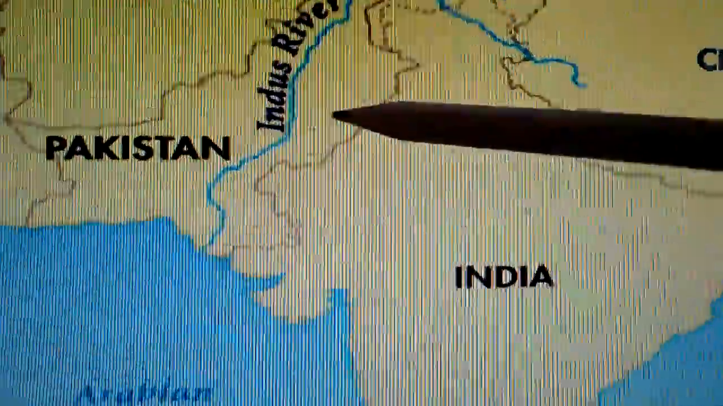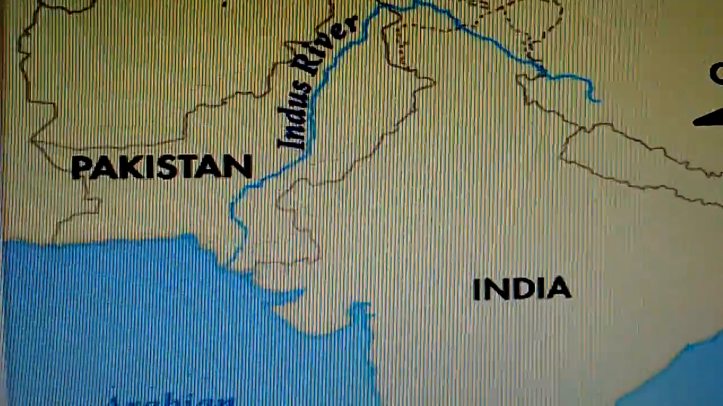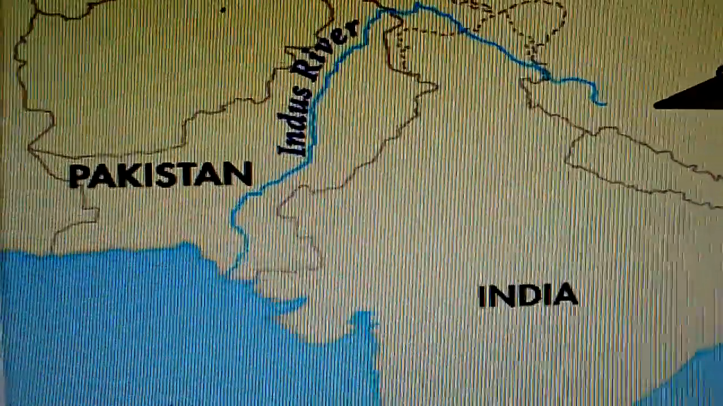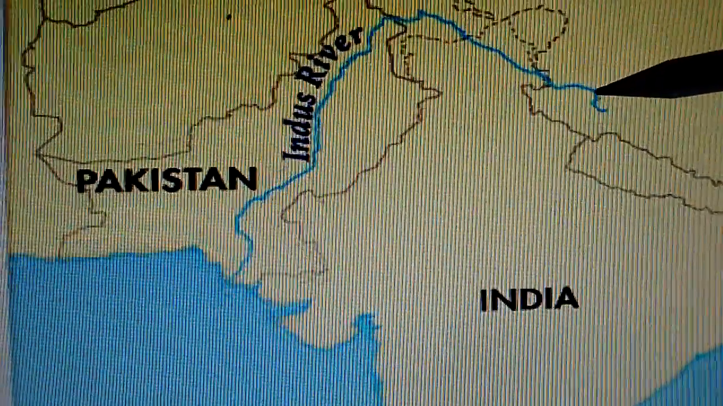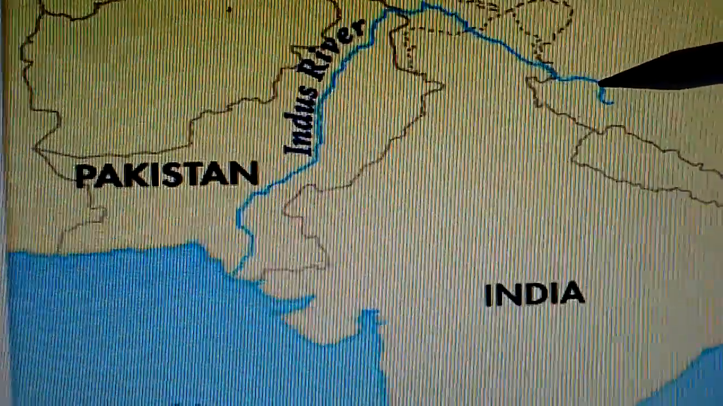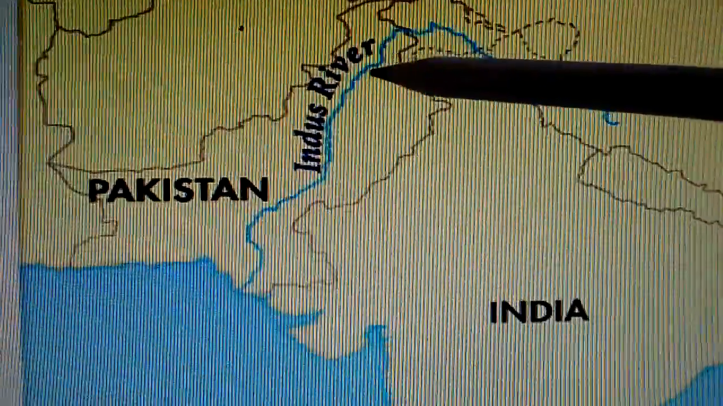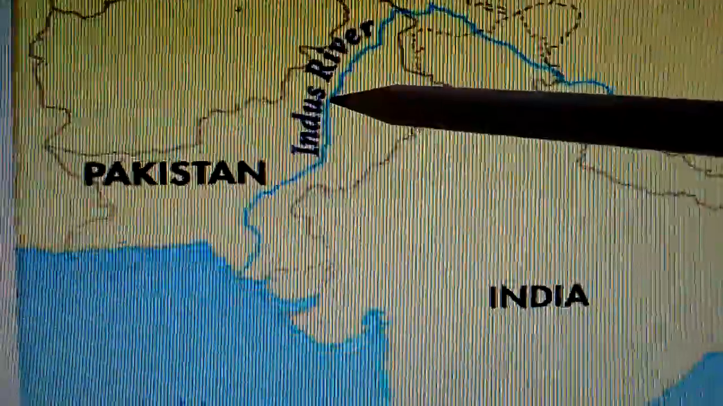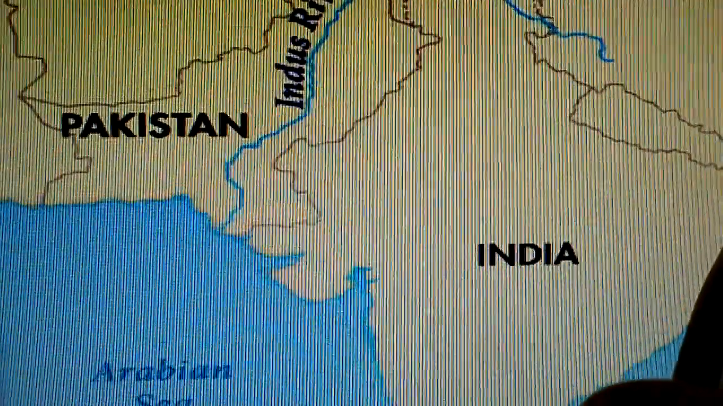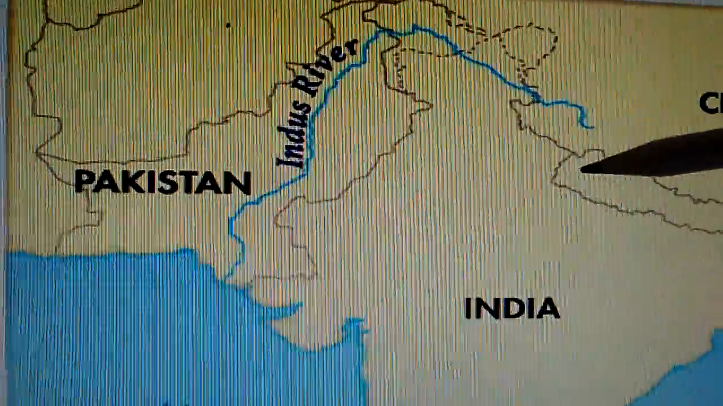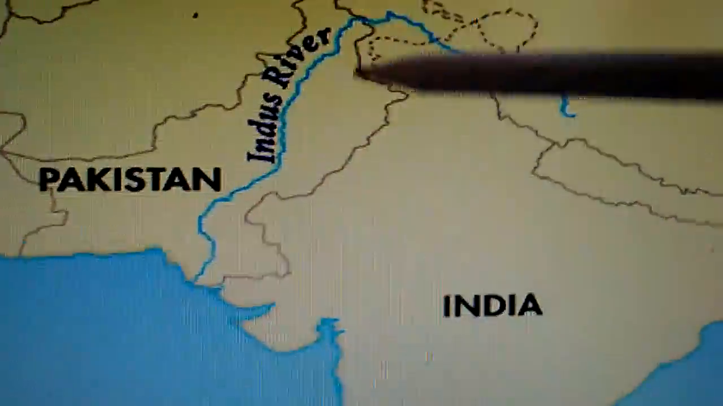See here, it starts from here in Tibet. Where is the place of origin? It is Tibet only. It starts from Tibet, then it passes through Kashmir, and then finally it passes into Pakistan and meets the Arabian Sea. The Indus enters India through Jammu and Kashmir.